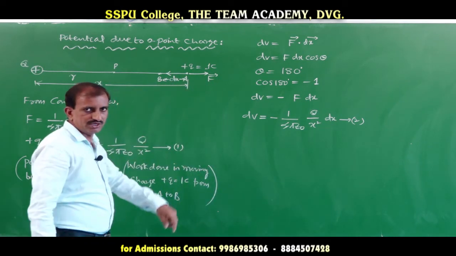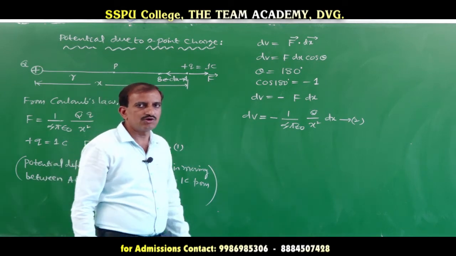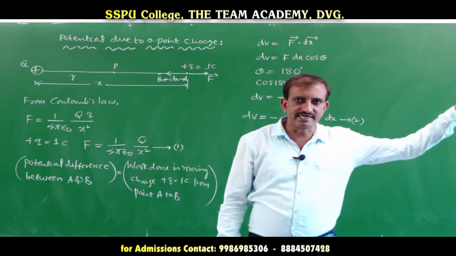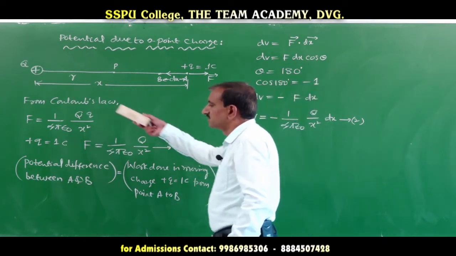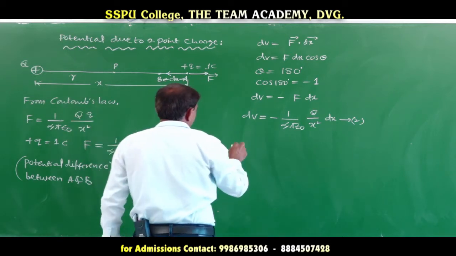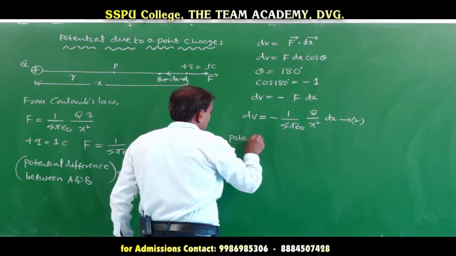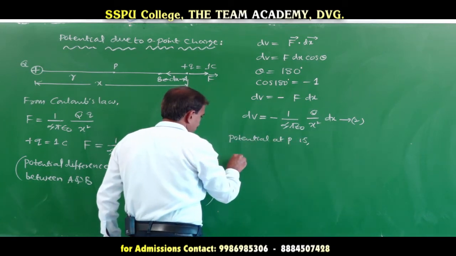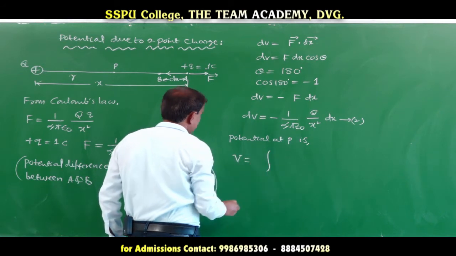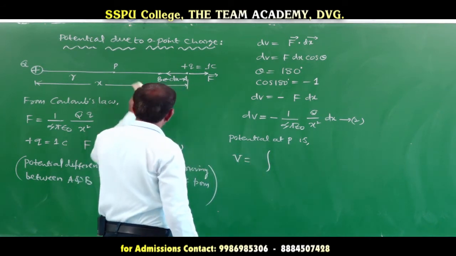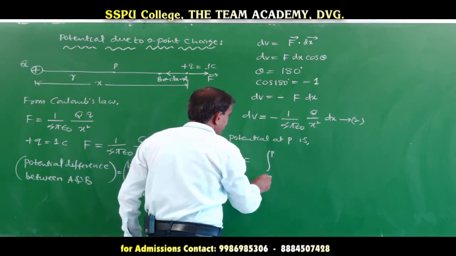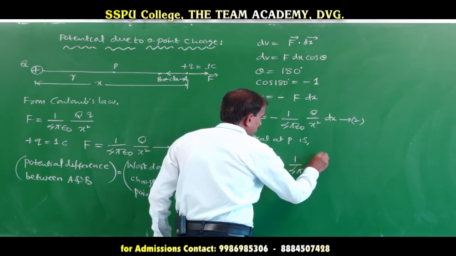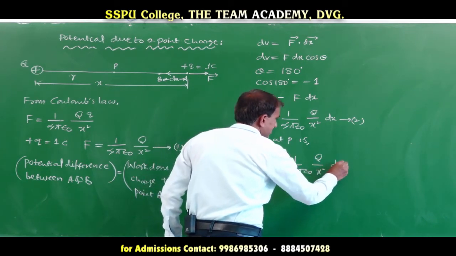The potential at P is defined as the amount of work done in bringing a charge from infinity to point P against the field of q. Therefore, the potential at P is V equal to the integration from infinity to point P of minus 1 over 4 pi epsilon naught into q divided by x squared into dx.